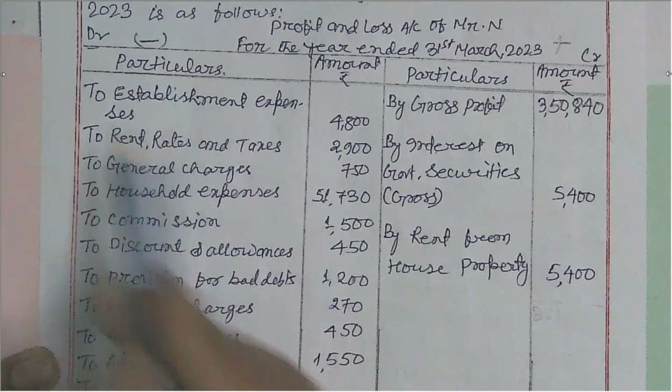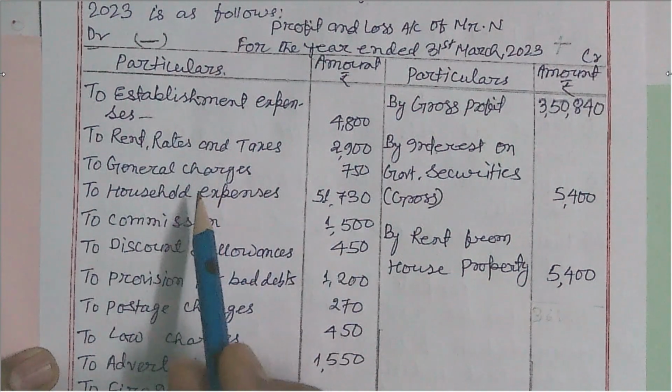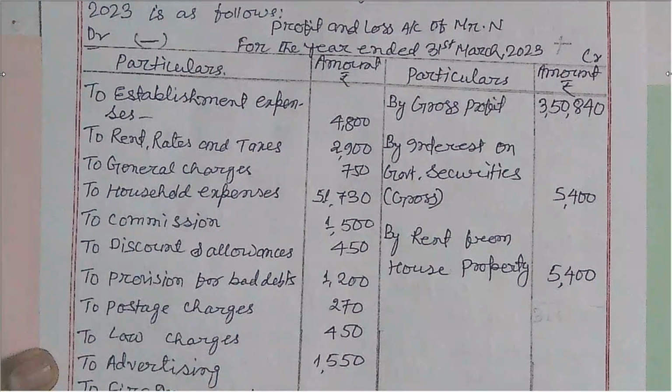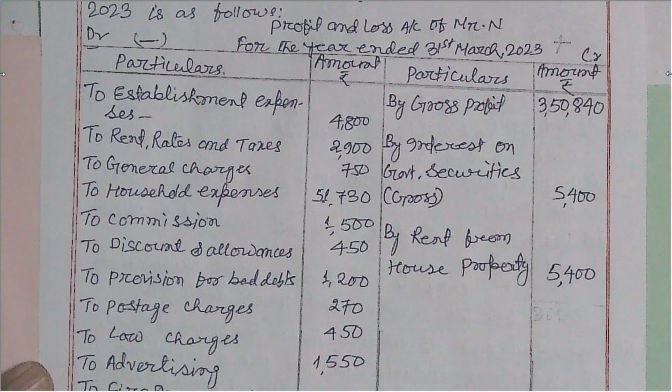These establishment expenses are exclusively for business purpose, and while computing income from business as per income tax, expenses which are exclusively incurred for the purpose of business are allowable for deduction, and private or personal expenses of the proprietor and anticipated expenses are not allowable for deduction.